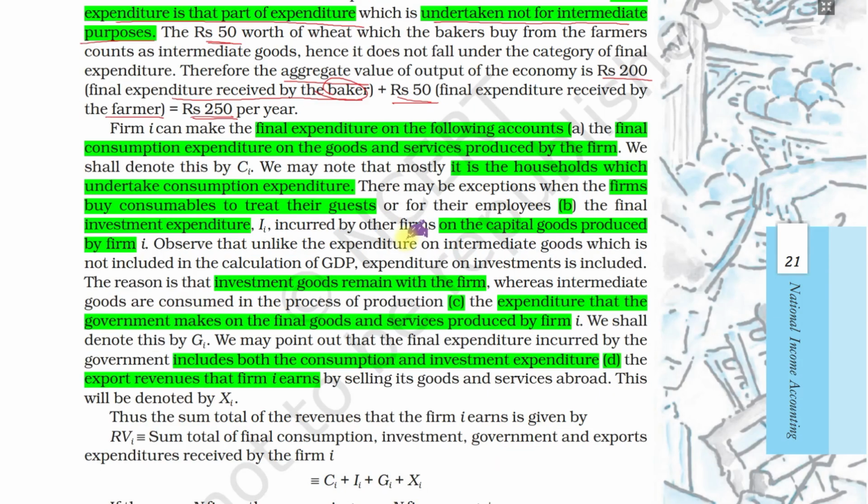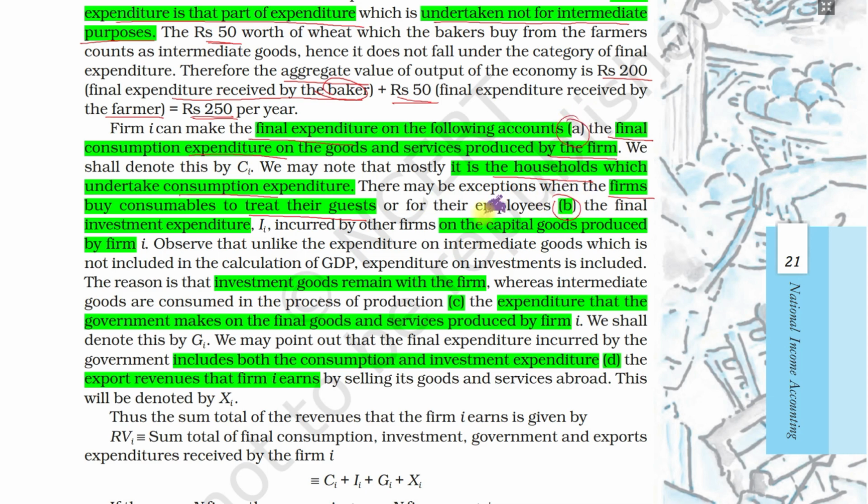Whichever method we use, we see the same GDP. Final expenditure can be of different kinds. First is consumption expenditure, which households undertake. Firms also make consumption expenditure. Suppose an industry uses biscuits, tea, coffee, AC to treat their guests. That is also included in consumption expenditure. So this is one part.